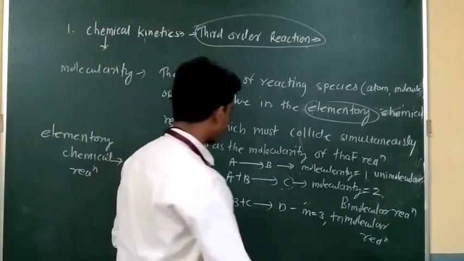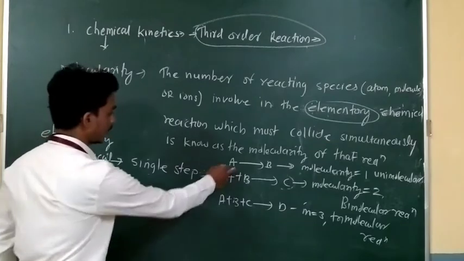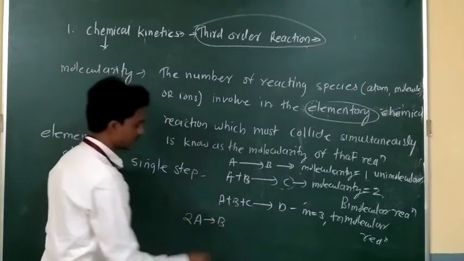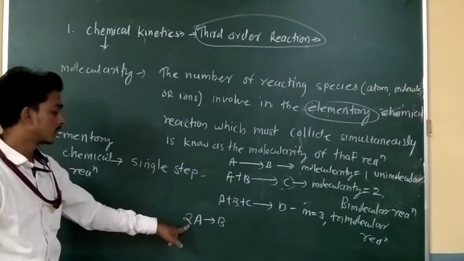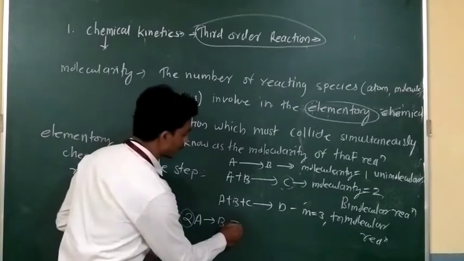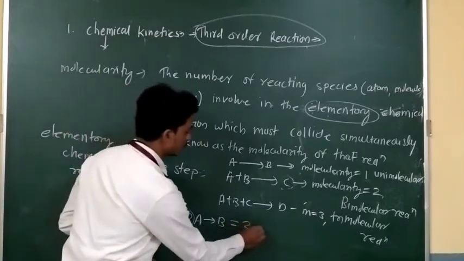But suppose some chemical reactions, for example, 2A gives product B. In such types of reactions, the number of moles is 2, so the molecularity of this reaction is 2.